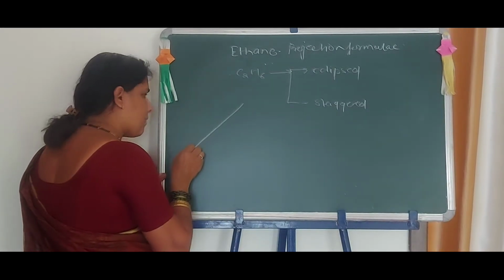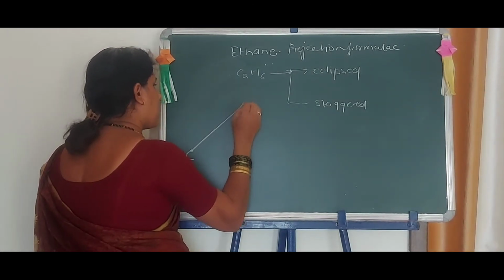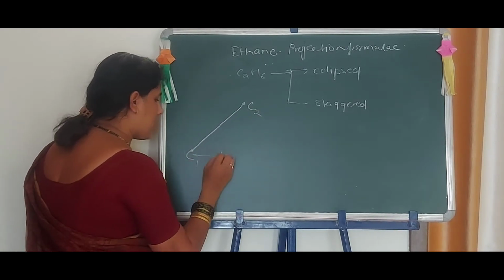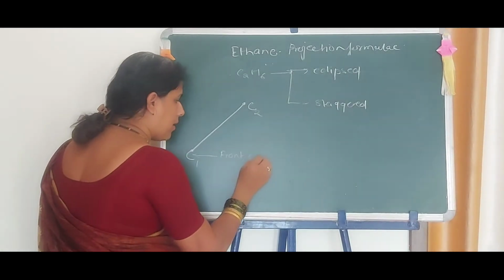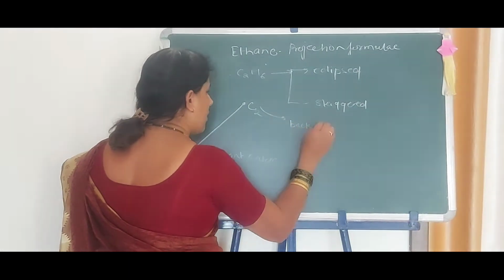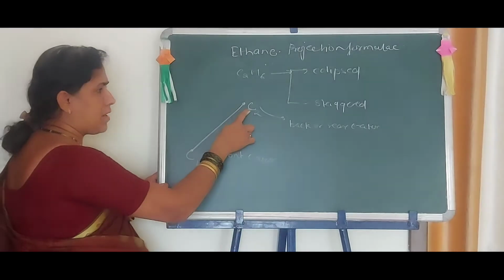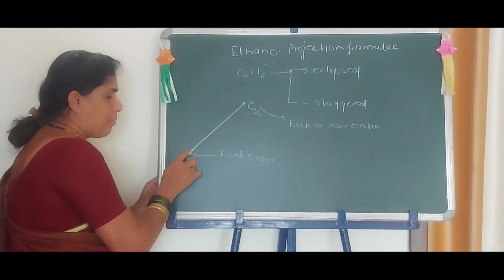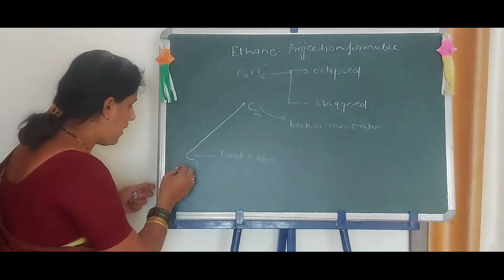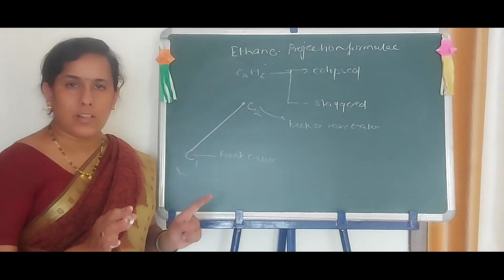You first have to draw the bond C1, C2. This carbon atom is called the front carbon atom. This carbon atom is called the back or rear carbon atom. This carbon atom lies perfectly right below carbon number 1. So viewing from the front position, we see this carbon atom, but we cannot see this carbon atom here.